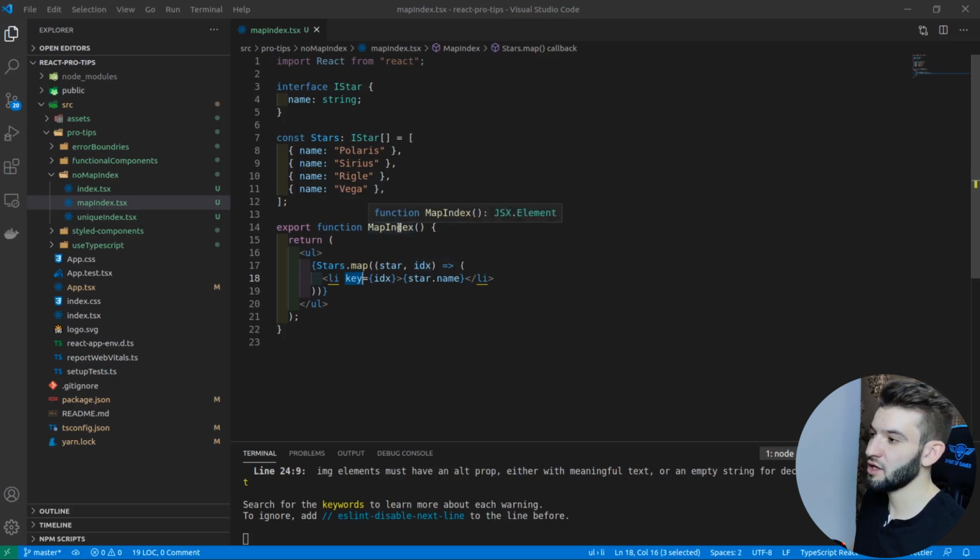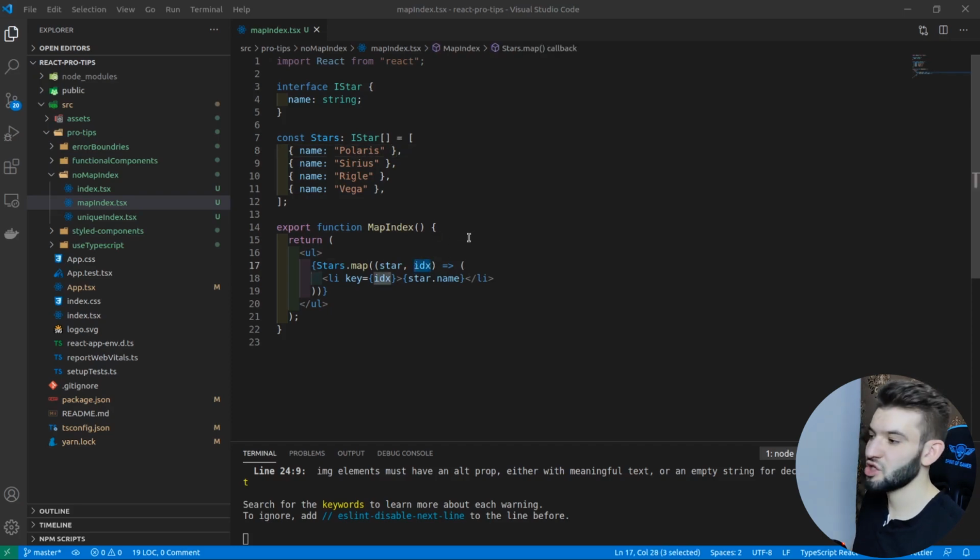In that case, it has to be a unique key only assigned to that particular component. What I mean by a unique key is it has to be generated for that particular component. For example, for this object, it has to be a specific key generated for it, like an ID. If you think of it like a database ID that can be generated for that particular one, it can be put inside of this object, and it can be used later on for the key to identify that particular object, or that particular star, whatever you want to call it.